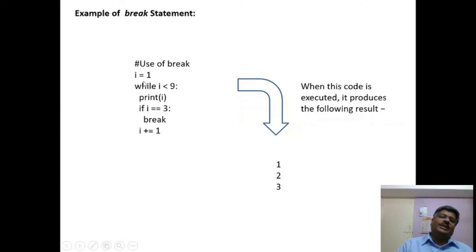Here is the use of break: i equal to 1, while i less than 9, print i, if i equal to 3, then break the control out of the loop. Otherwise, i equal to i plus 1. So this will print the values 1, 2, 3. After 3, control will come out of the loop. That means it will not print 4, 5, 6 up to 8.